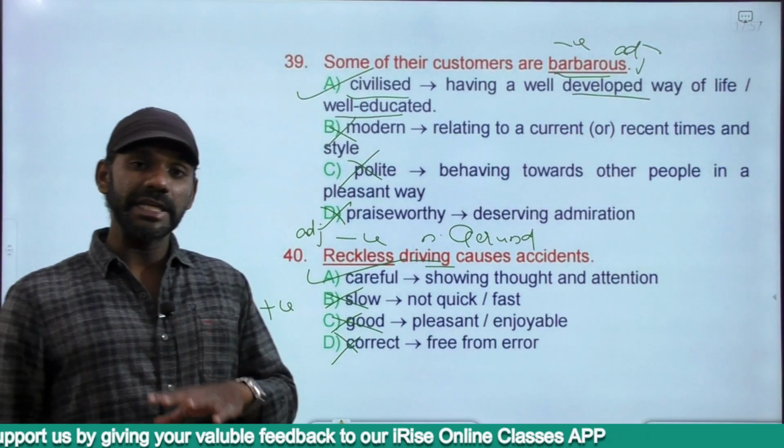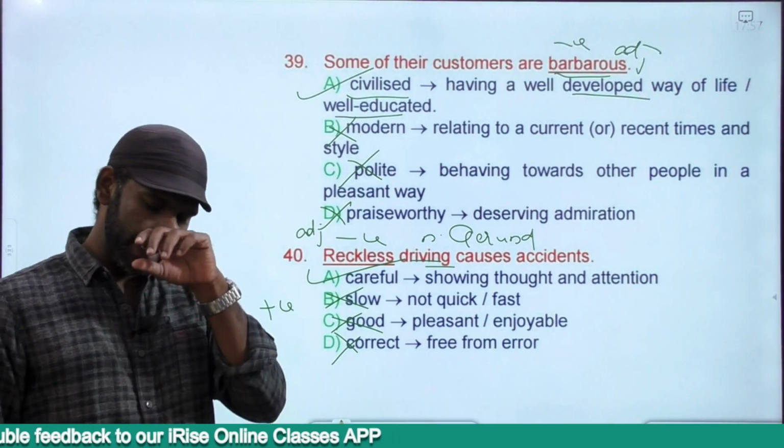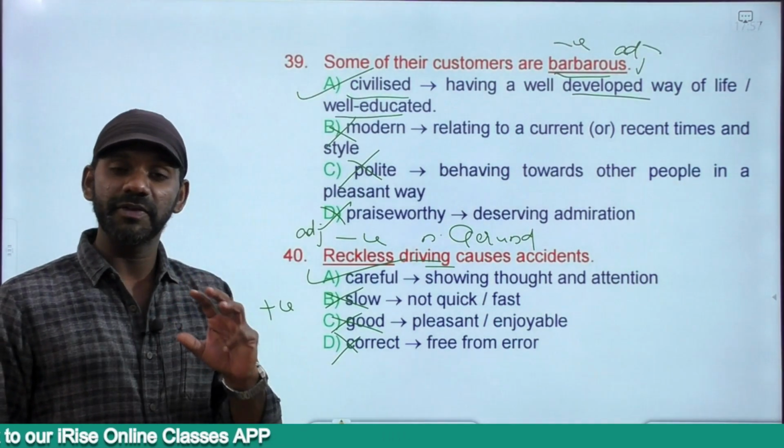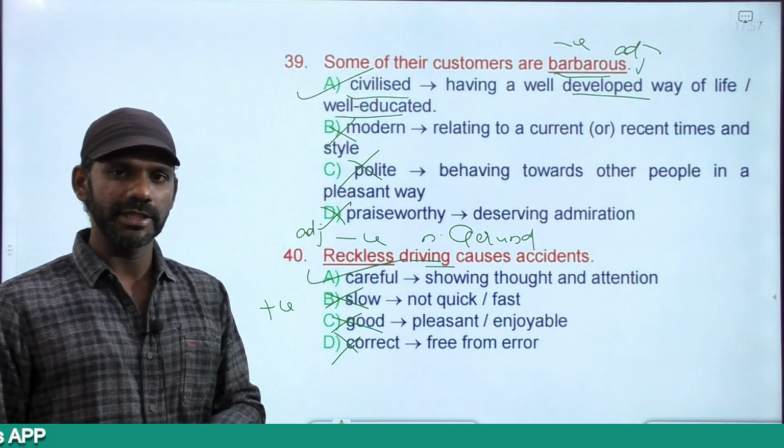So if you're able to understand the meaning of the context, you can make an educated guess about the meaning of the new word that you come across. And make sure that you get the help of prefix, suffix and root. To some extent you'll get the help. To a good extent in fact. Got it? Thank you.